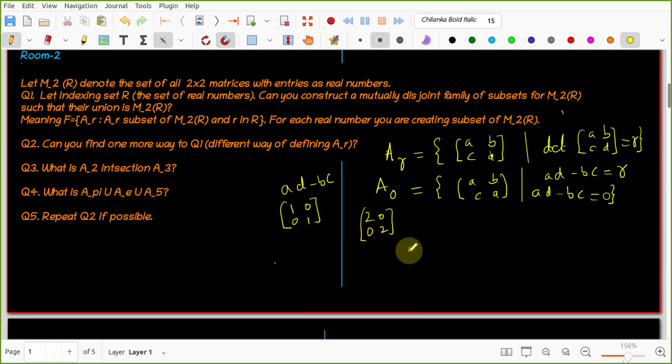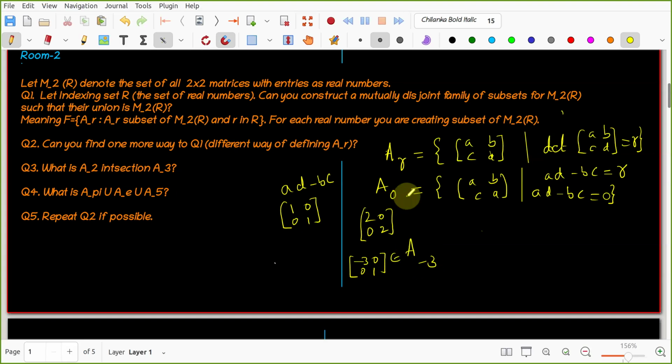What does A minus 3 contain? All those matrices whose determinant is minus 3. Right. So can you give me one element in A minus 3? Minus 3, 0, 0, 1. Wonderful. Its determinant is minus 3, so it belongs to A minus 3. Good. AD minus BC, right?